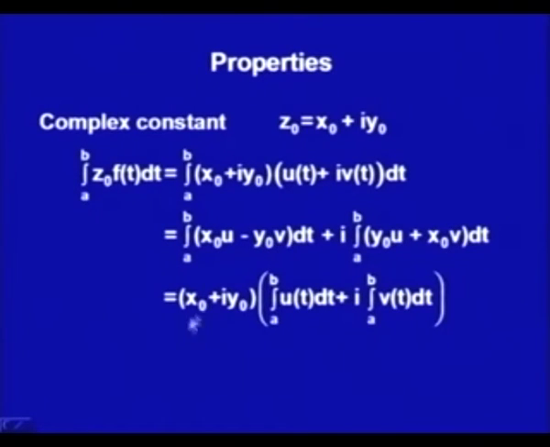So again, if you simplify the terms, you get x naught plus i y naught times the integral from a to b of u(t) dt plus i times the integral from a to b of v(t) dt. This is x naught plus i y naught, which is nothing but z naught, and this is nothing but the integral of f(t) in the range a to b with respect to t.